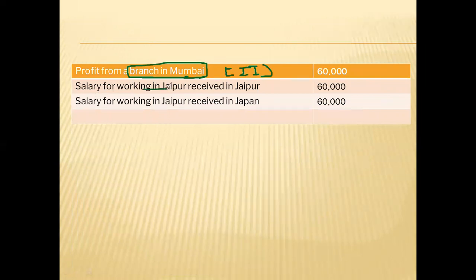Salary for working in Jaipur received in Jaipur. Indian income or foreign income? You are working in Jaipur and the salary is also received in Jaipur only. Should this be an Indian income or a foreign income?